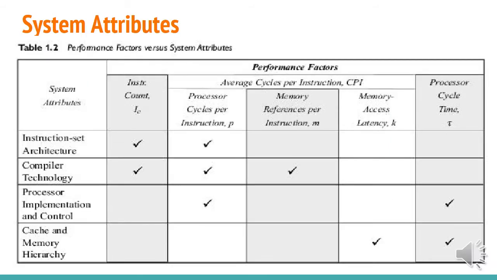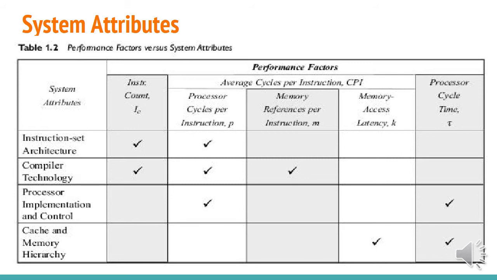Next is the system attributes. The 5 parameters that I explained now: IC, the instruction count, processor cycle, memory cycle, then the K, which is actually the ratio between memory cycle and processor cycle, and the tau, which is actually the cycle time. These are all known as the performance factors. So IC, P, M, K, tau, these are all known as the performance factors.